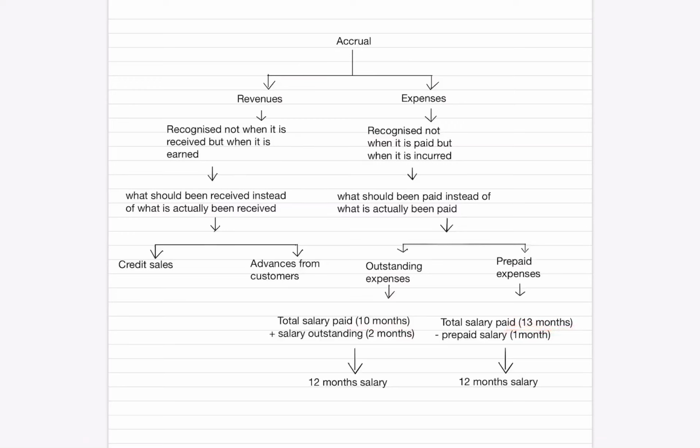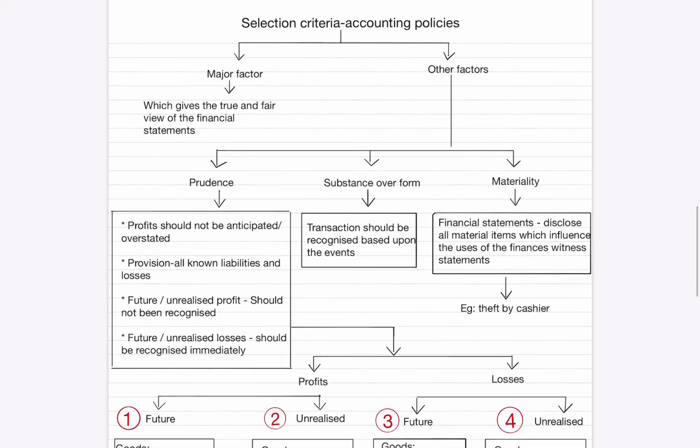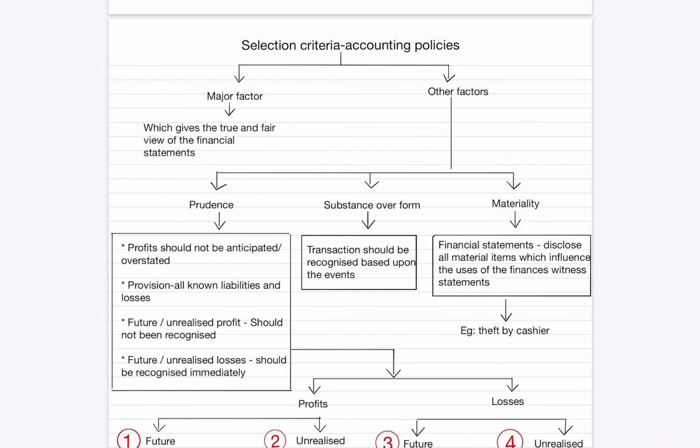Next we are going to see what are the points to be remembered for selecting accounting policies. The first thing we need to consider, the accounting policy we are going to choose for the preparation of financial statements should give the true and fair view of the financial statements. The other aspects of selection criteria are prudence, substance over form, and then materiality. First, prudence.